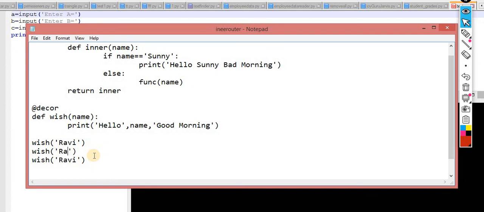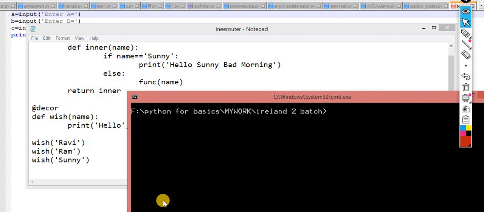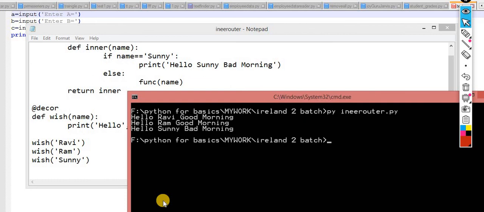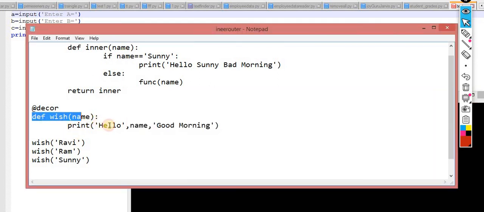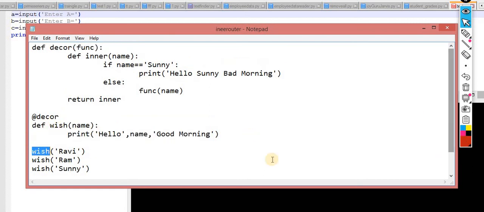Now this time Ram is coming, and here Sunny. Now you can check the output. I pass the value into the same function and now you are getting the output. Hello Ravi, good morning. Hello Ram, good morning. Hello Sunny, bad morning. When the name Sunny occurs, that is not allowed, so I can restrict. Without changing the functionality, I didn't change even a single line of code in this. I always call this function, but before calling it, I make a decorator for the same.